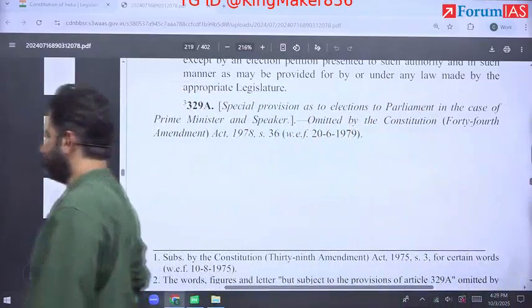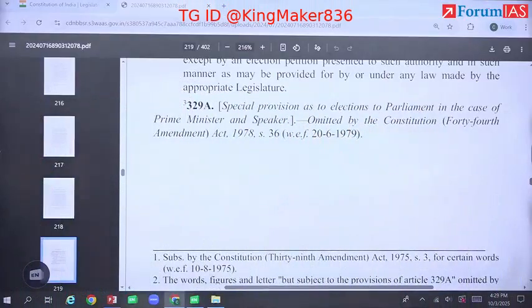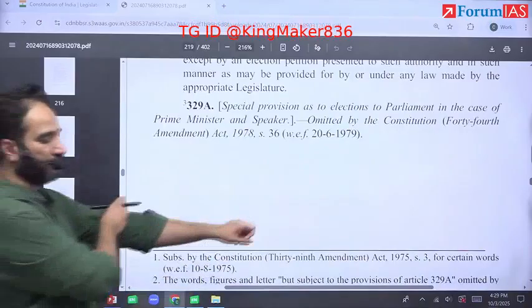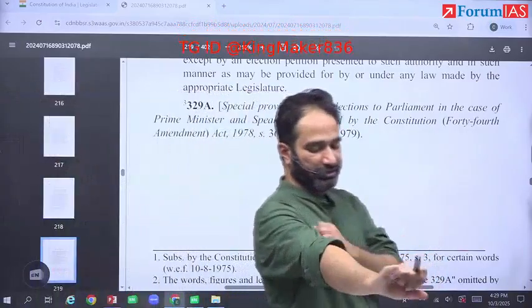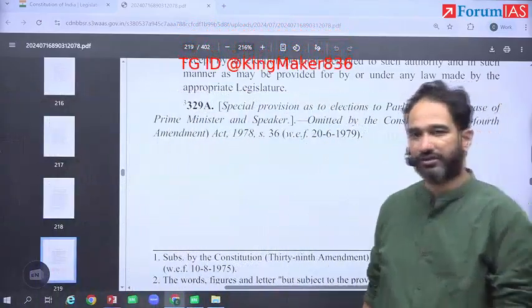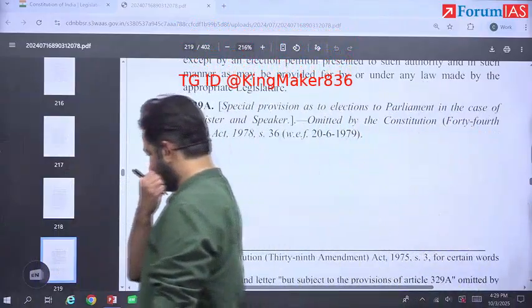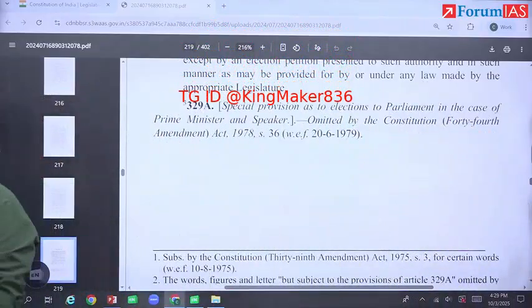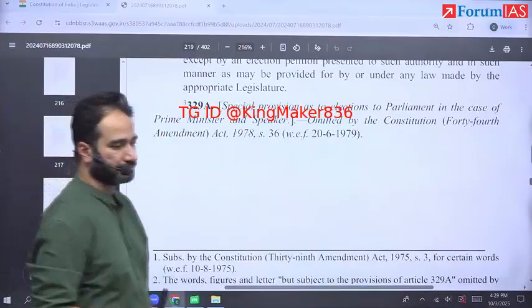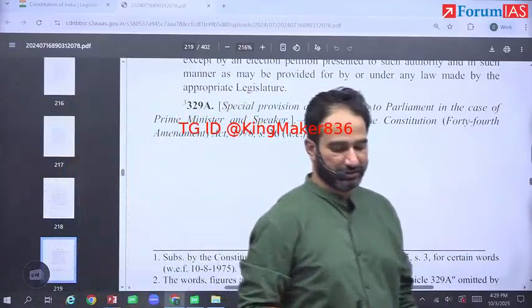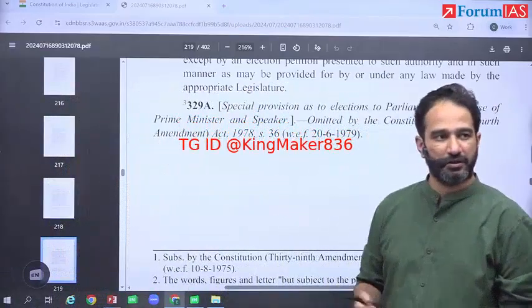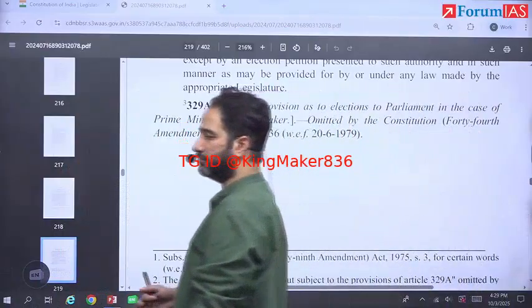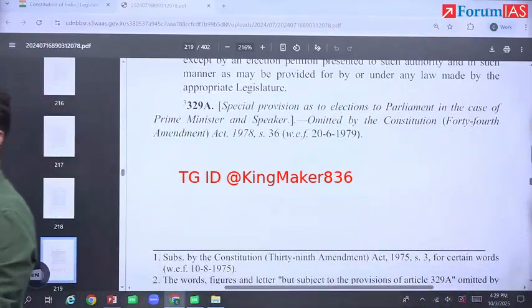Next one: reduces chances of dictatorship and authoritarianism. Next, judicial review to protect individual liberties.